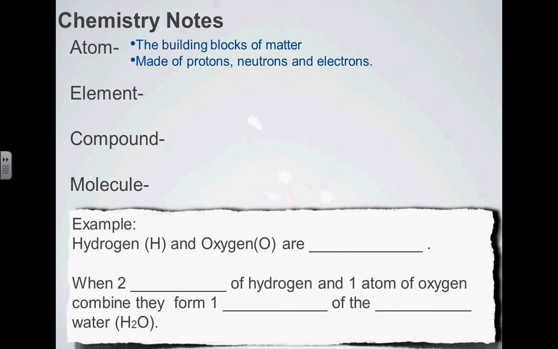So atoms are the building blocks of matter, and they make up elements. What is an element? I just gave you the periodic table of the elements. So what exactly is an element? Nicole? It's like different types of atoms that combine. When they combine, they're called compounds. Okay. So what's an element then?